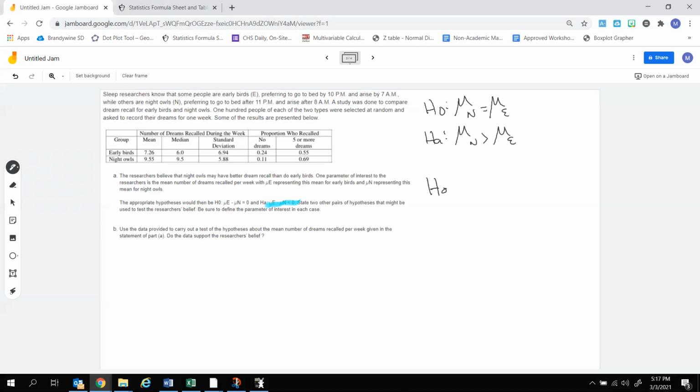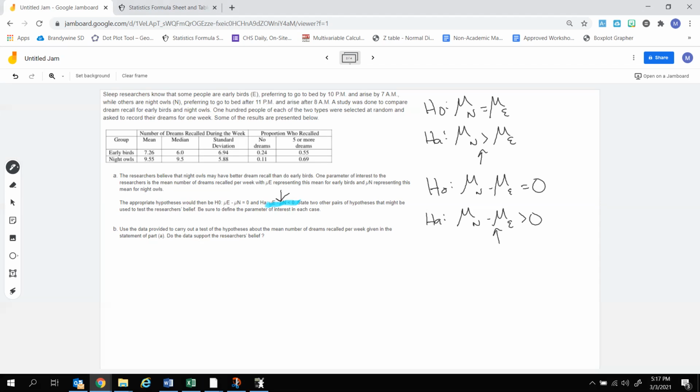Another way to do this, you could say the mean of night owls minus the mean of early birds is equal to 0 versus the mean of night owls minus the mean of early birds is greater than 0. Once again, in all three of these cases, the one that they gave us, this one right here, and this one right here, we are checking that night owls recall more dreams than early birds, but we can write that alternate hypothesis in three different ways.